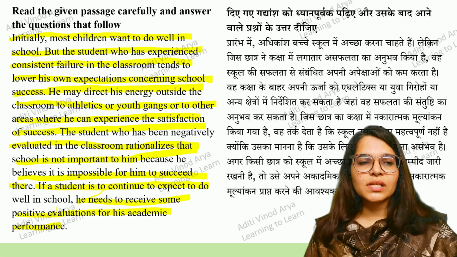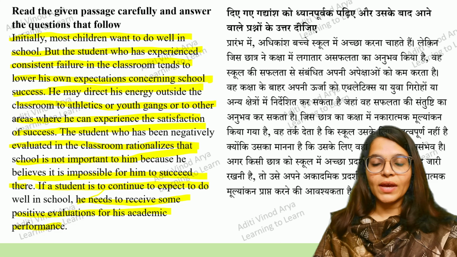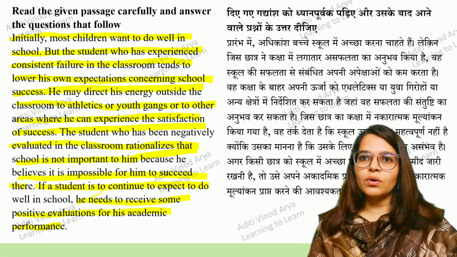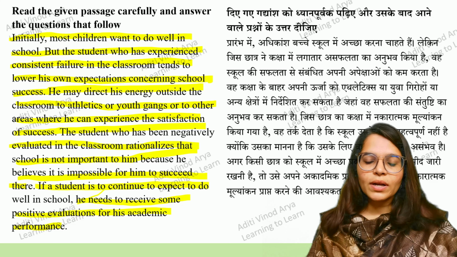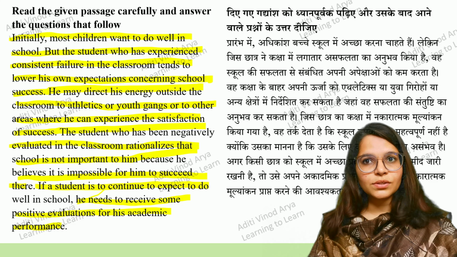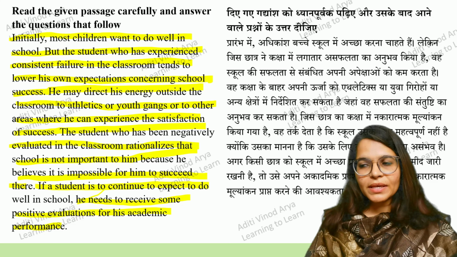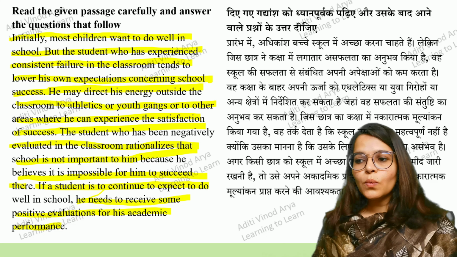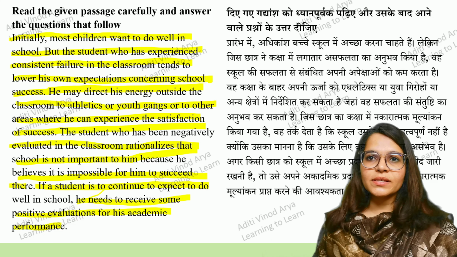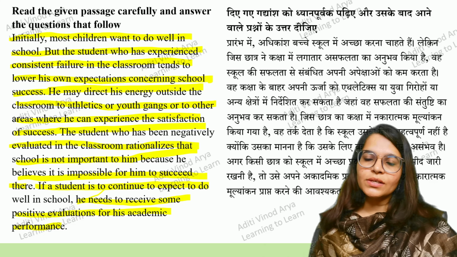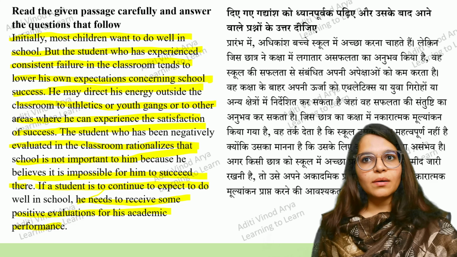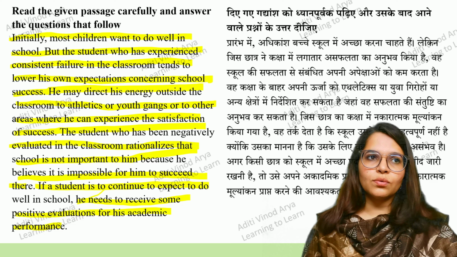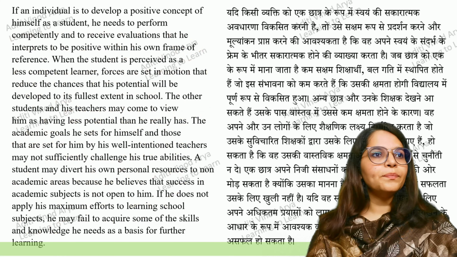So in this particular slide, if I could summarize all the things we have read so far, it talks about evaluation and how negative evaluation negatively impacts a student. This basically motivates the student toward activities outside the classroom, where he tries to find success somewhere in athletics or other areas as compared to education. This is the gist, or the conclusion, of the first para. Let's go to the second para.